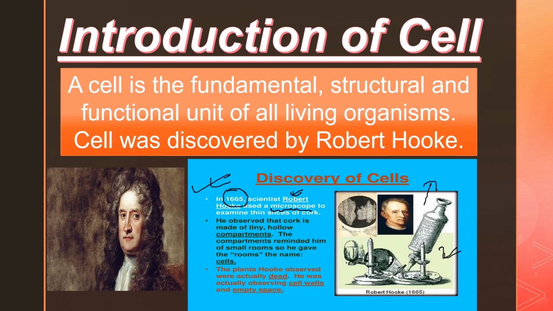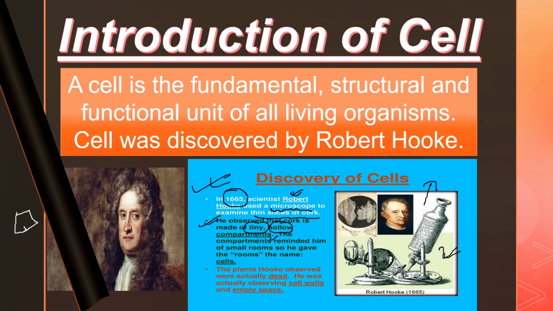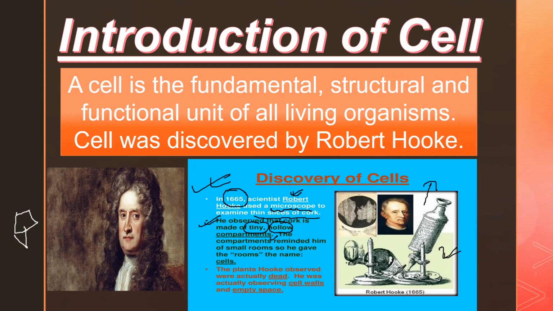This is not the microscope of Janssen and Janssen, right? Mark the point. And he examined thin slices of the cork cells, right? So Robert Hooke observed the cork that is made up of tiny hollow compartments. Okay, we have the cell compartment like this, or the hexagonal structures.